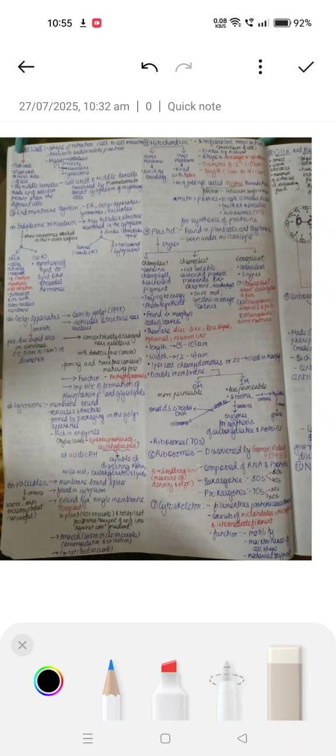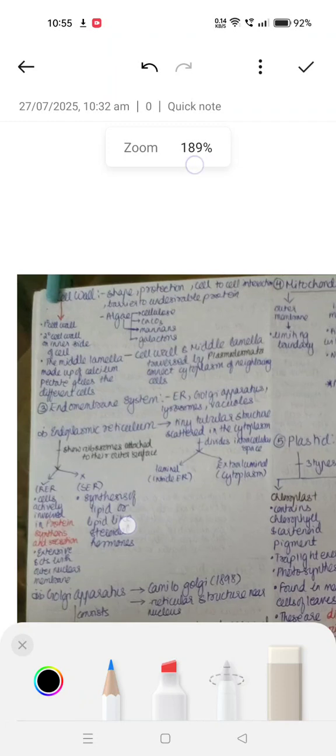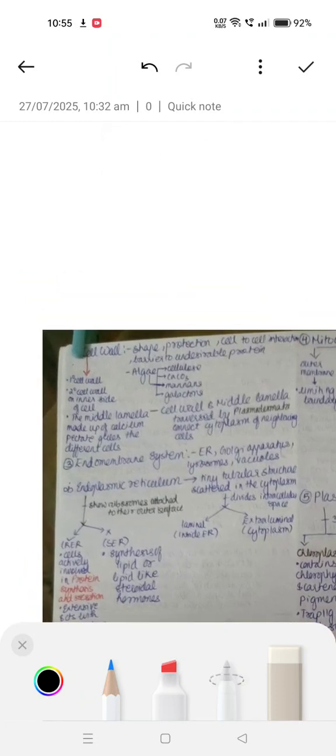Next, we have the cell wall, which basically gives shape and protection and helps in cell to cell interaction in eukaryotic cells.